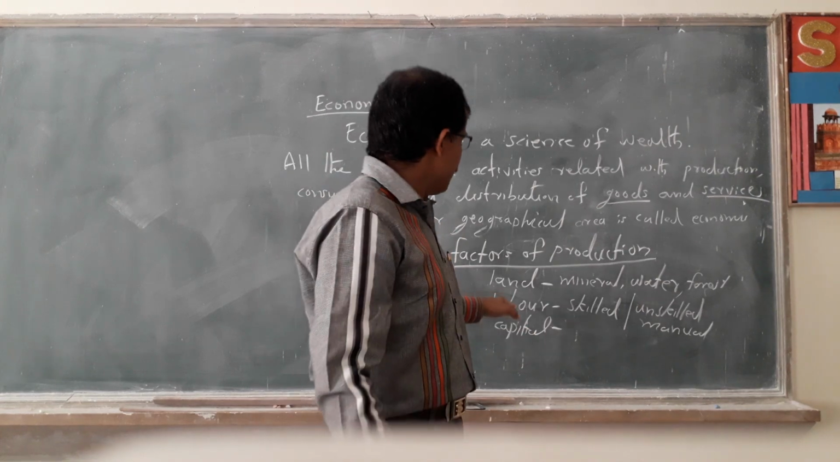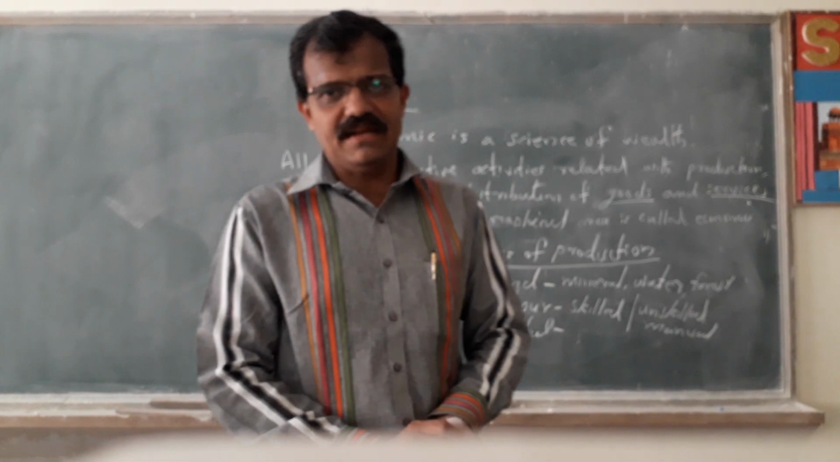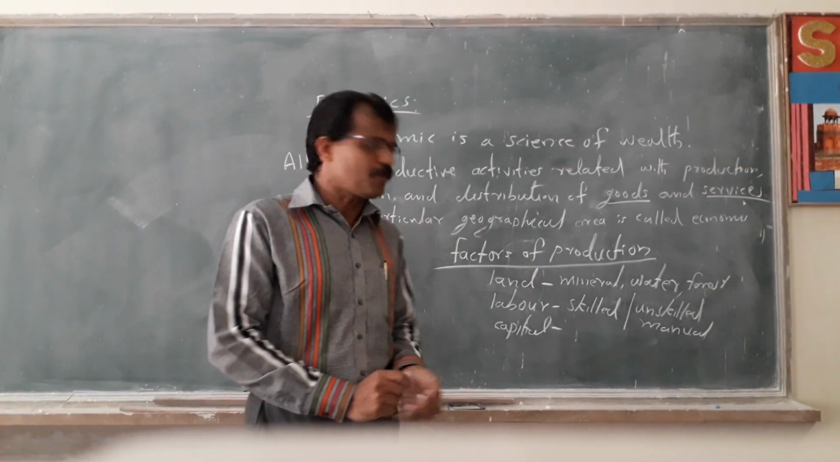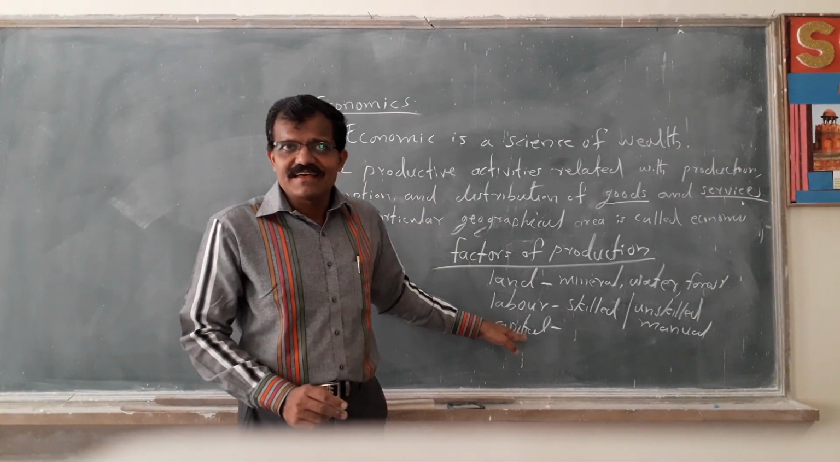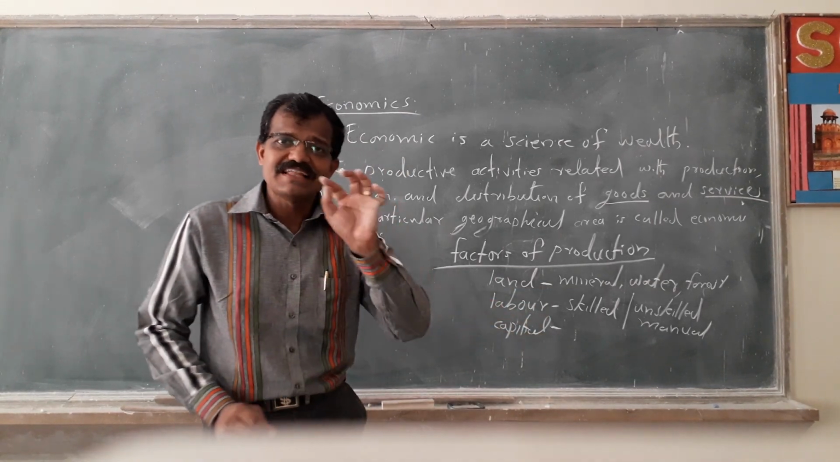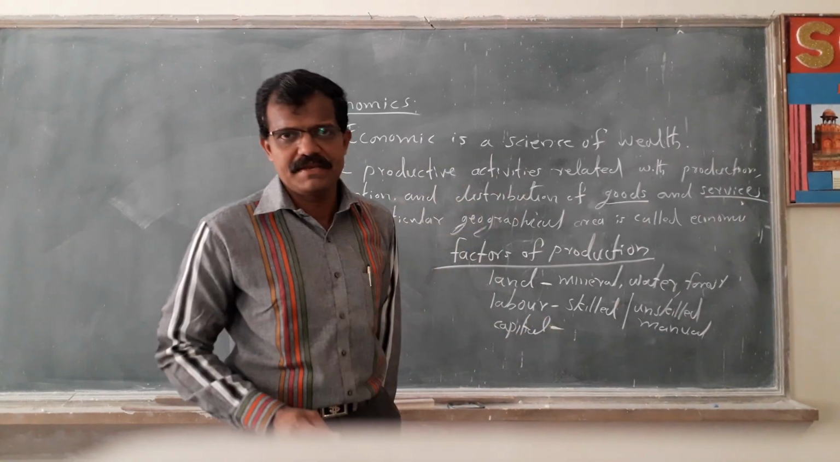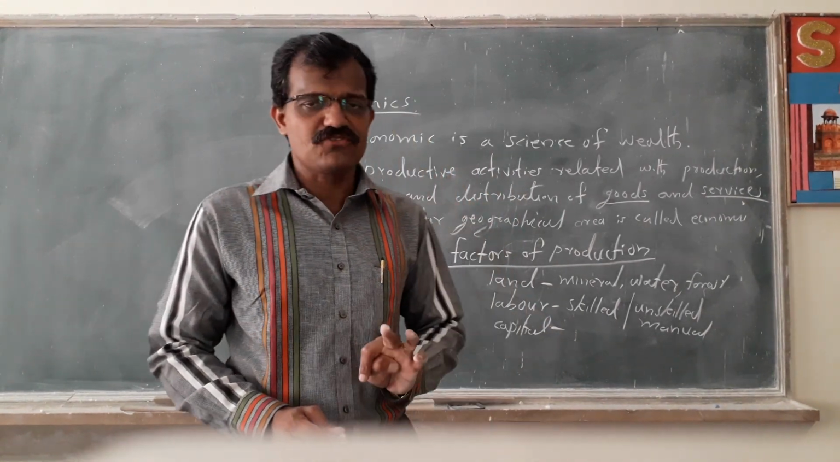Third one is called capital. Capital means the resources of the production, the necessary things for the production. There are two kinds of capital.